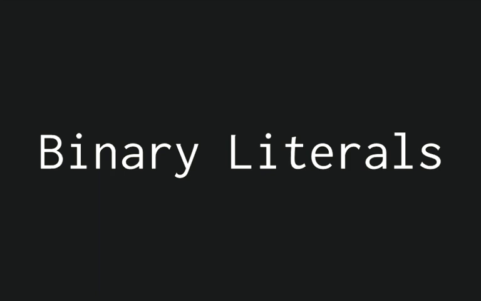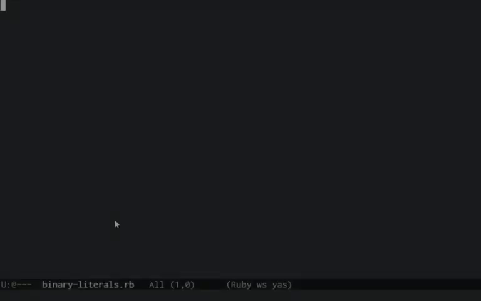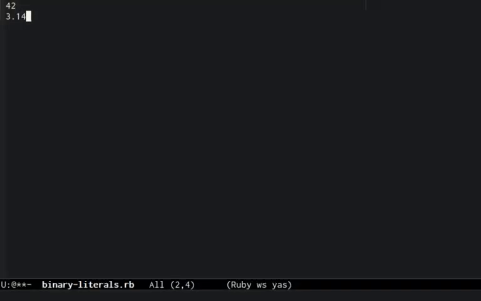I thought we'd kick things off with something simple but handy. This week I'm going to do a short series on quoting and literals. You probably already know a lot of the literal syntax in Ruby. Stuff like literal integers, floating point numbers, and strings. You probably also know that, like many languages, Ruby has a literal syntax for hexadecimal and octal numbers.